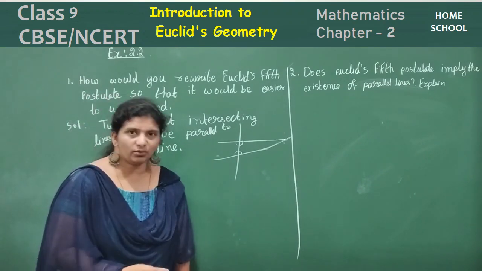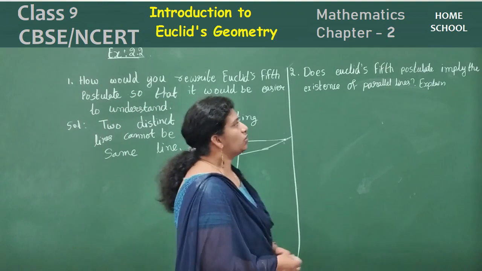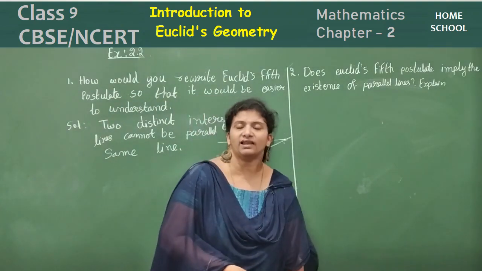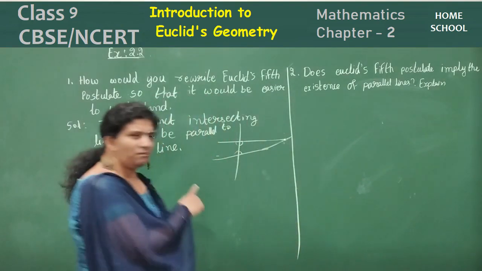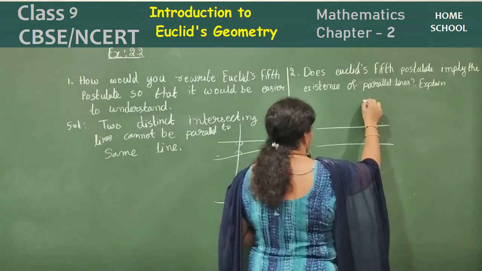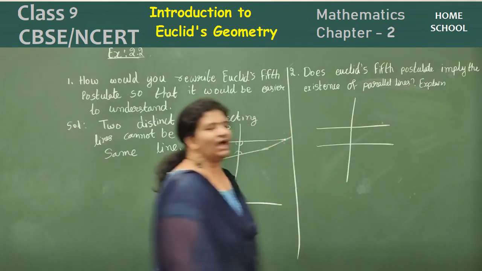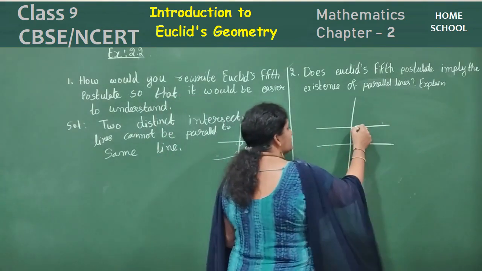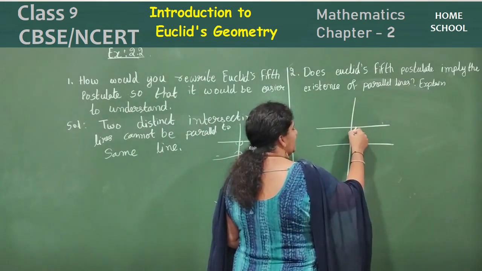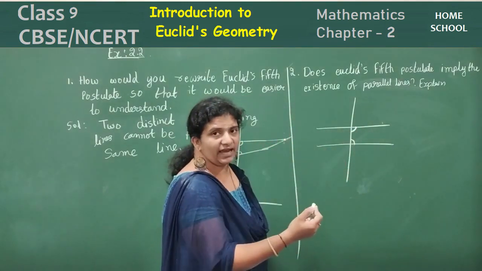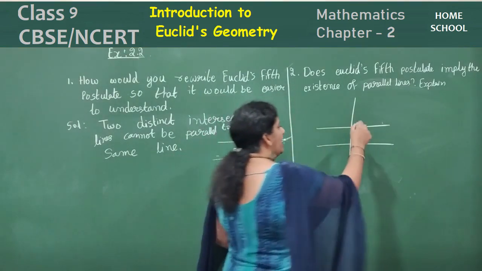So let's see the second question here. Does Euclid's fifth postulate imply the existence of parallel lines? Does it imply? Yes. Suppose there are two lines and a straight line falling on them, and this makes interior angles on one side whose sum is 180.